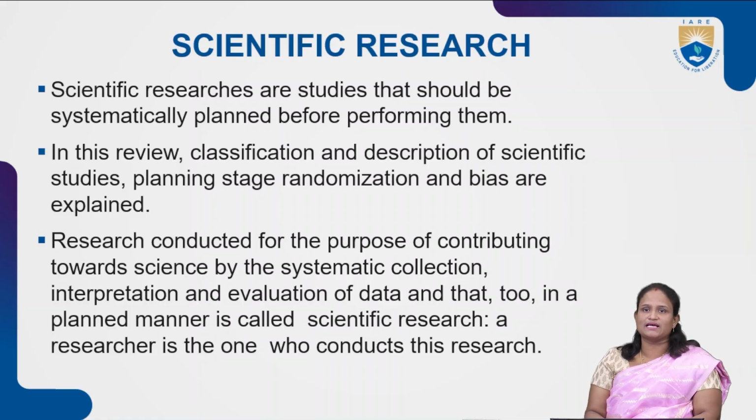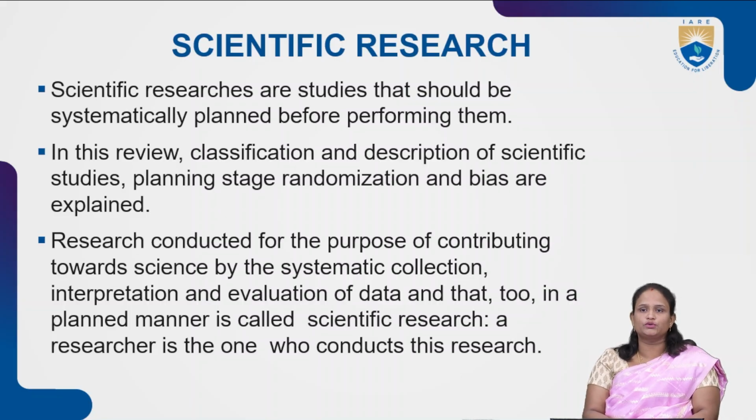In this review, classification and description of scientific studies, planning stage, randomization and bias are explained. Research conducted for the purpose of contributing towards science by systematic collection, interpretation and evaluation of data, and that too in a planned manner, is called scientific research. A researcher is the one who conducts the research.